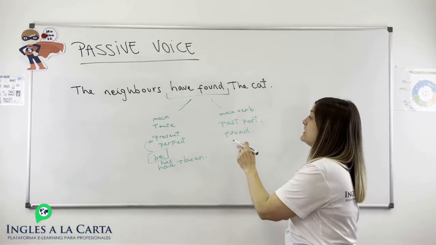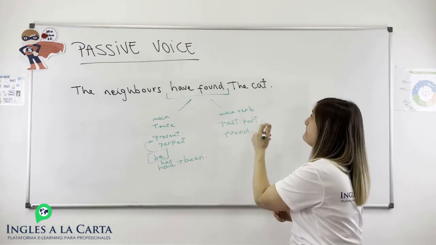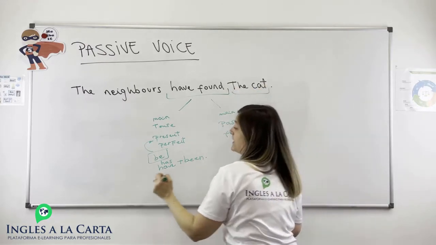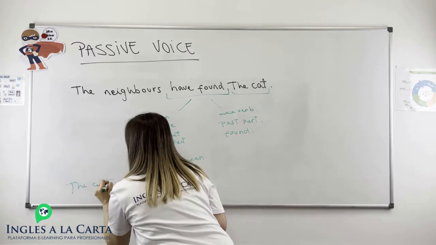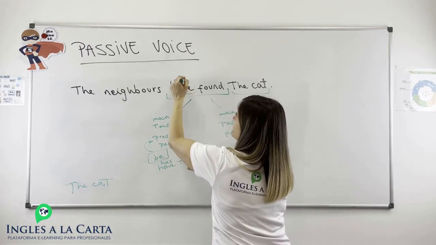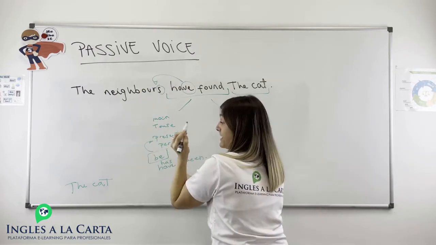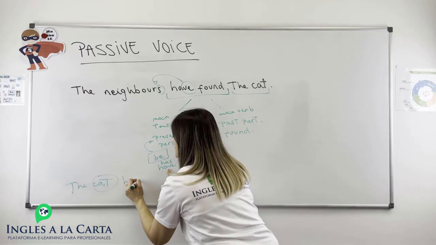Right, now with all this information, we're going to form the passive sentence. So we have the cat. In this case, we have "neighbors", but we have cat, which is singular, so we have has, right?